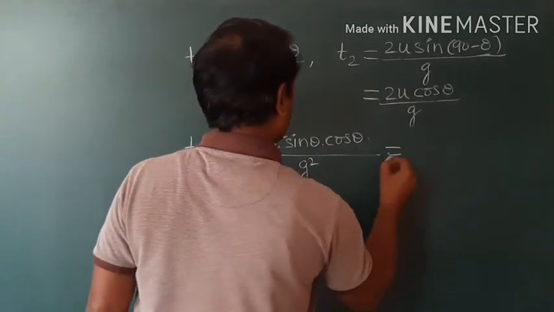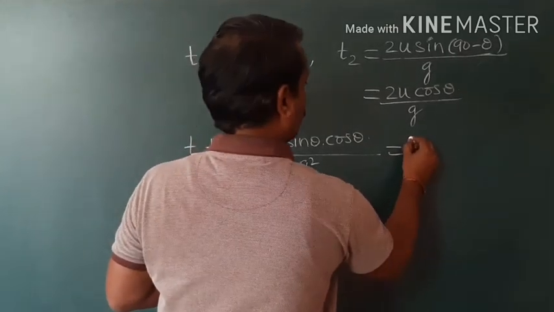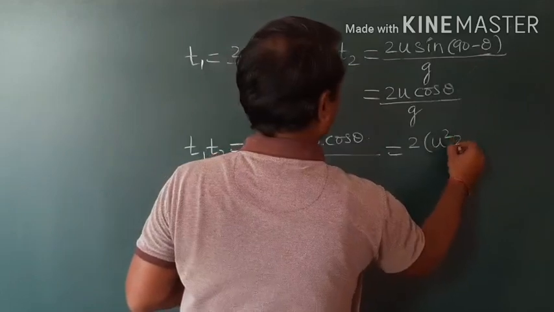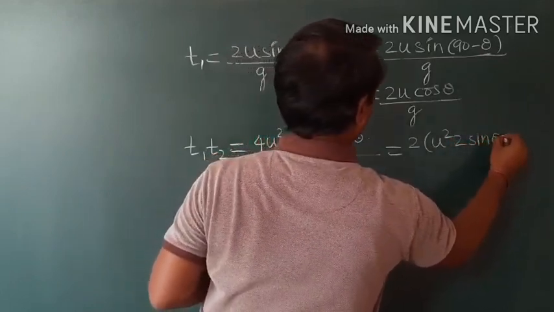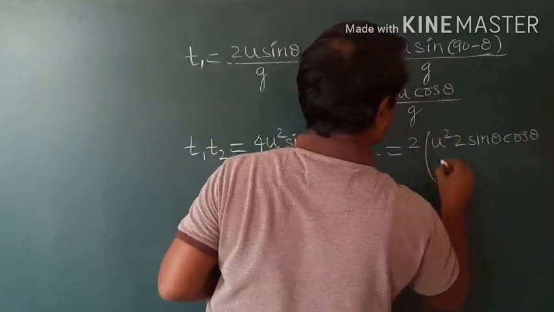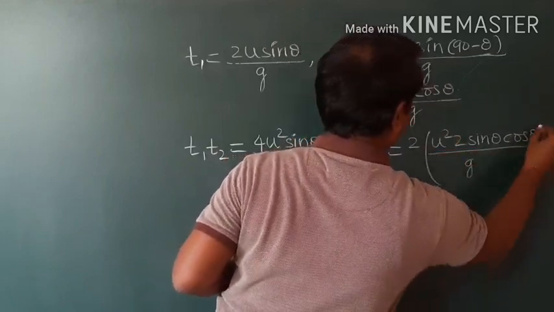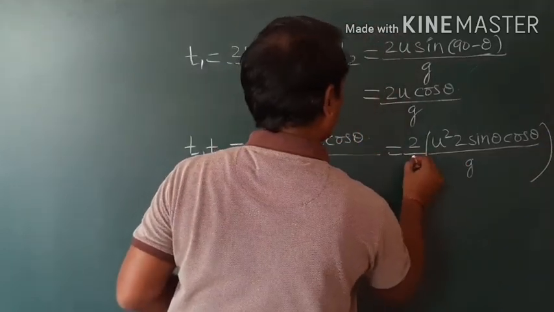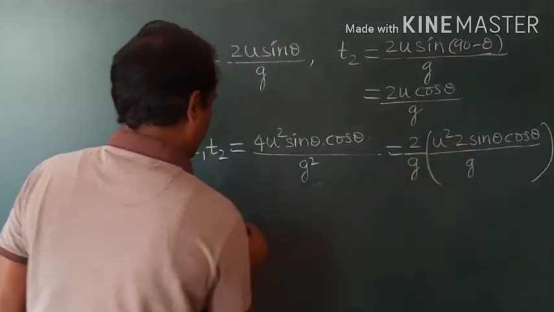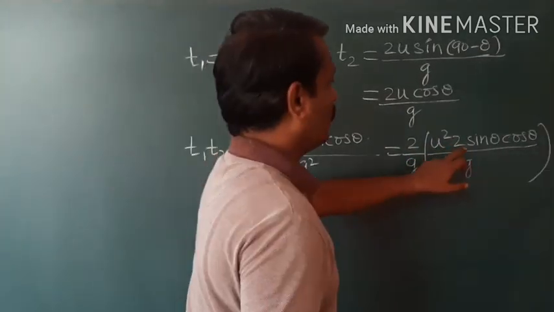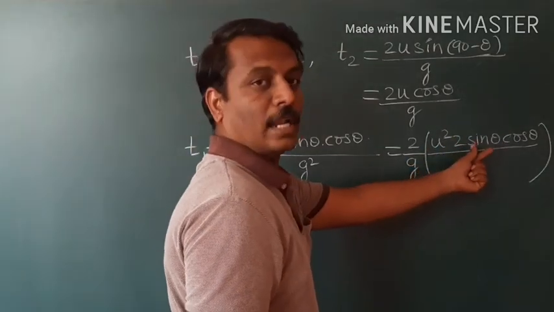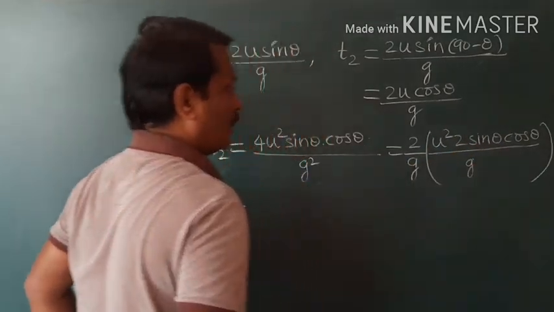I will write this as u square, then 2 sin theta cos theta divided by g, and one more g, g into g square. Why I wrote it like this? Because here 2 sin theta cos theta is sin 2 theta. So to bring it to the standard form, I have written it in this way.